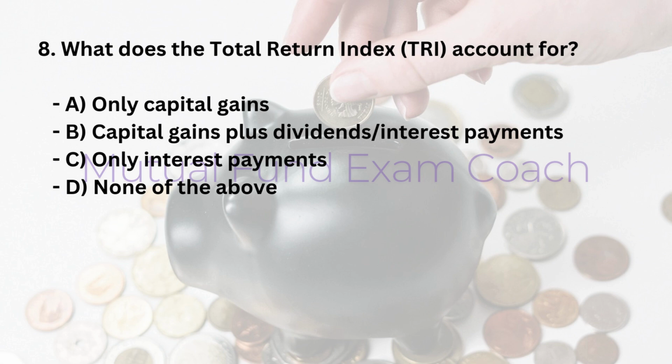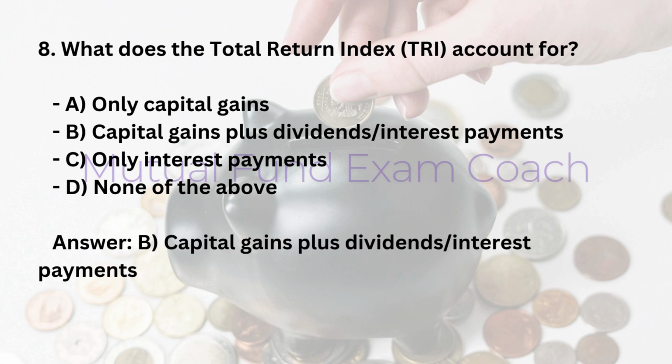8. What does the Total Return Index, TRI, account for? A. Only capital gains. B. Capital gains plus dividends/interest payments. C. Only interest payments. D. None of the above. Answer, B. Capital gains plus dividends/interest payments.